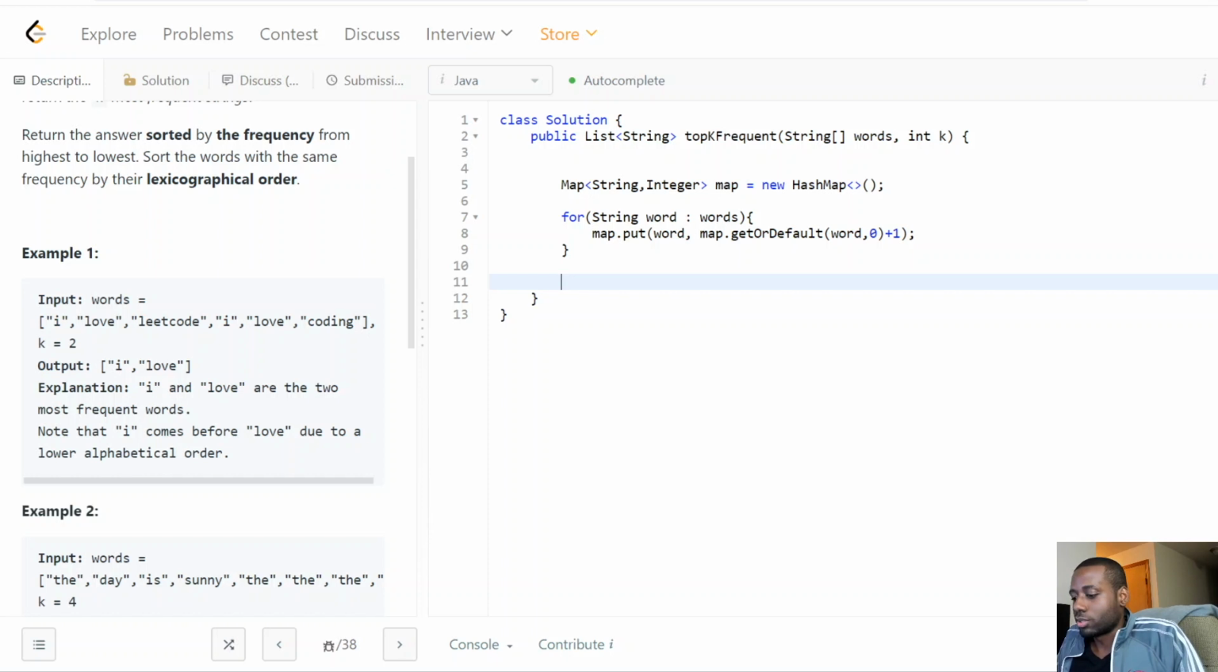What's next for us is to have our heap now, guys. We know that in Java, it's a PriorityQueue of strings. It's called a min heap. New PriorityQueue.